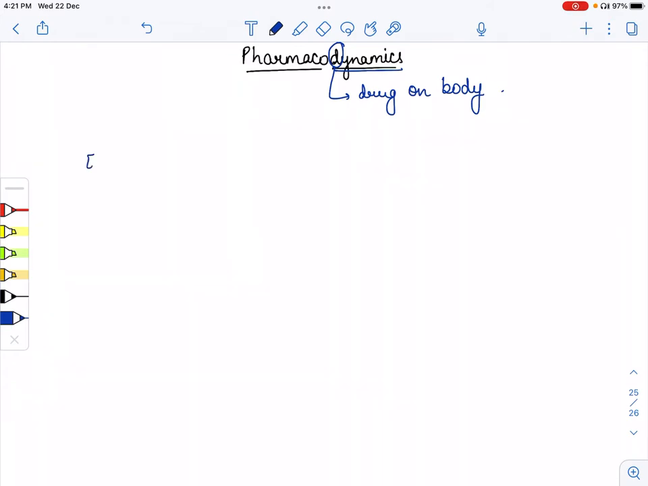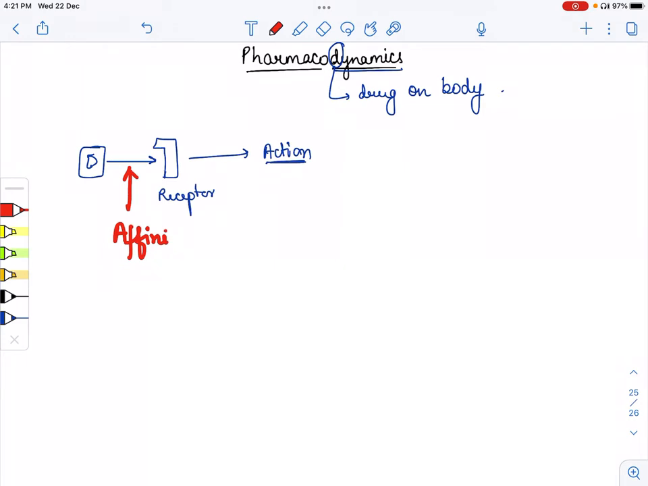So suppose this is the drug. This one is a drug which binds with the receptors, and after that it produces action. So in this way a drug performs its function. First the drug comes into our body and binds to a receptor, and after binding with the receptor it produces action. When the drug binds to a receptor, this is known as affinity. While after the drug binds to the receptor, it produces its action. This is the intrinsic action.